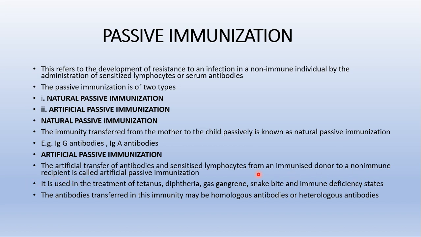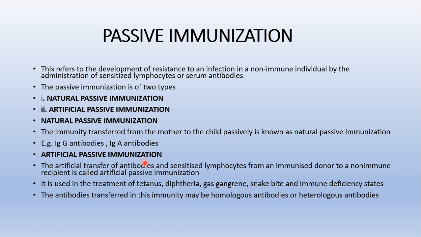That means antibodies were produced in the donor and transferred to the non-immune recipient who takes them. Naturally it is not occurring. We are involved in the transfer of these ready-made antibodies from the donor to the recipient. That's why we call this artificial passive immunization.